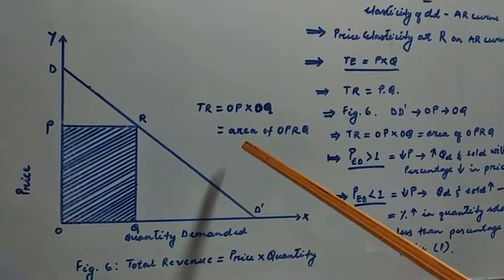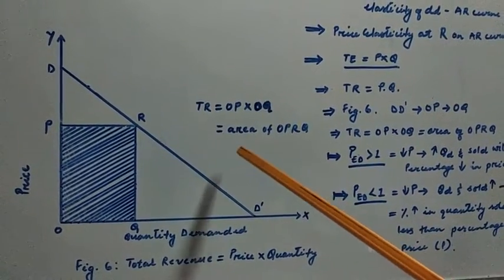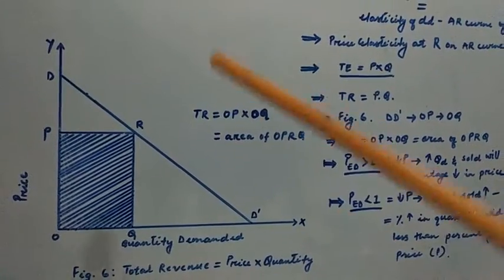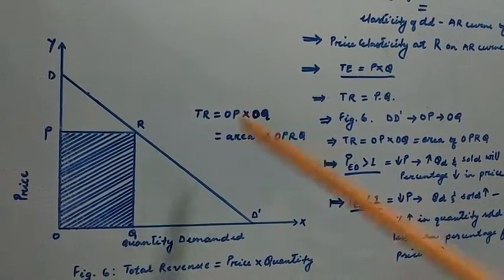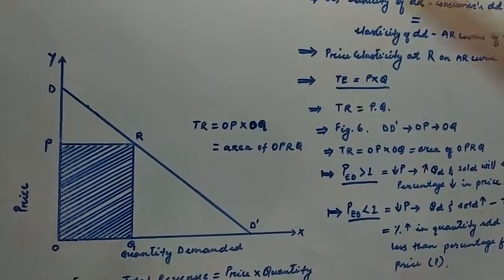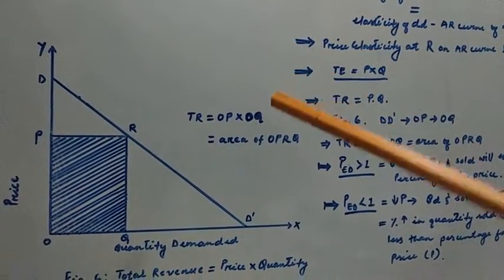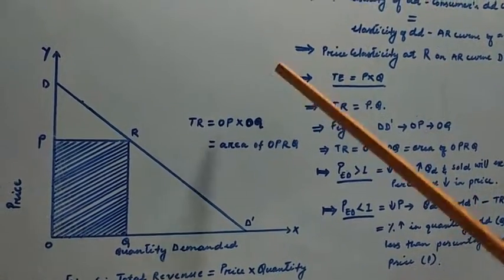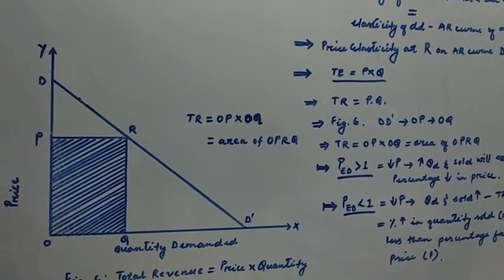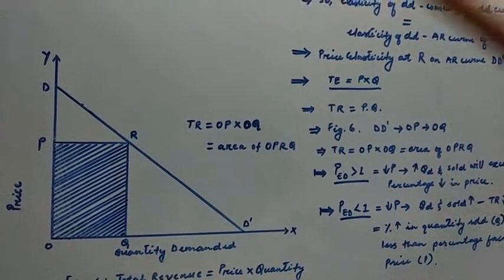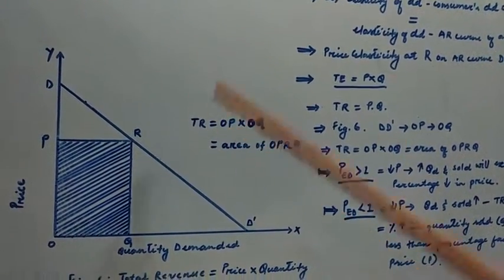The expenditure on a commodity by the buyers is the revenue earned by the firm producing and selling that commodity.